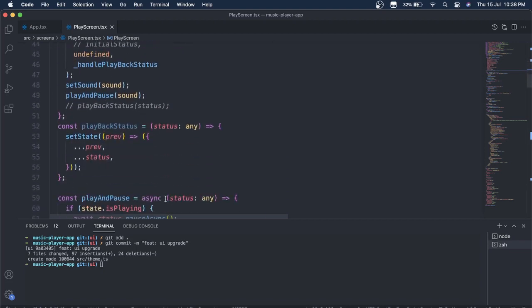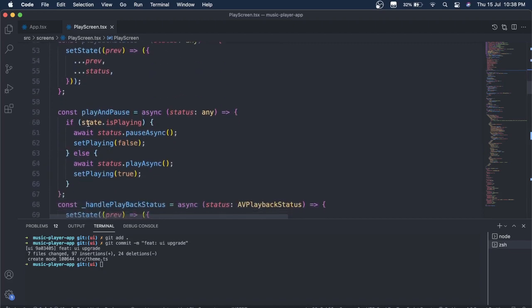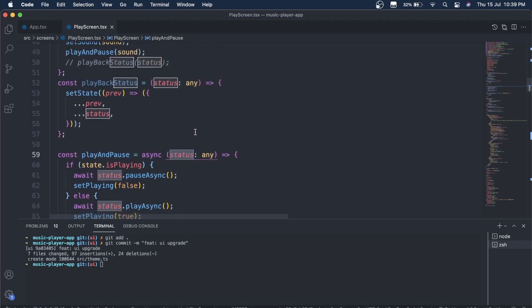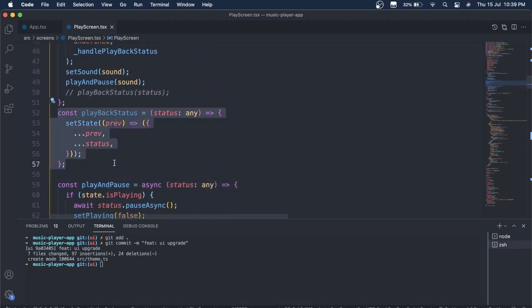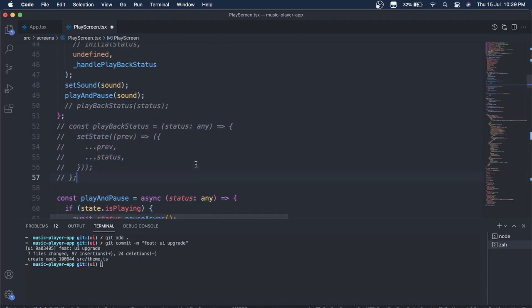Now this state is, if it is playing already, then it will pause the song. And this status, I am passing the sound over here, and right now I'm not using this playback status, so I would prefer to comment this out for now.